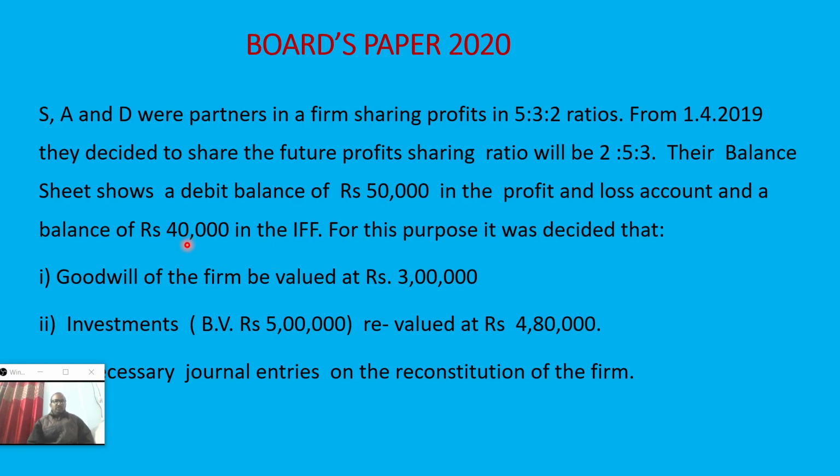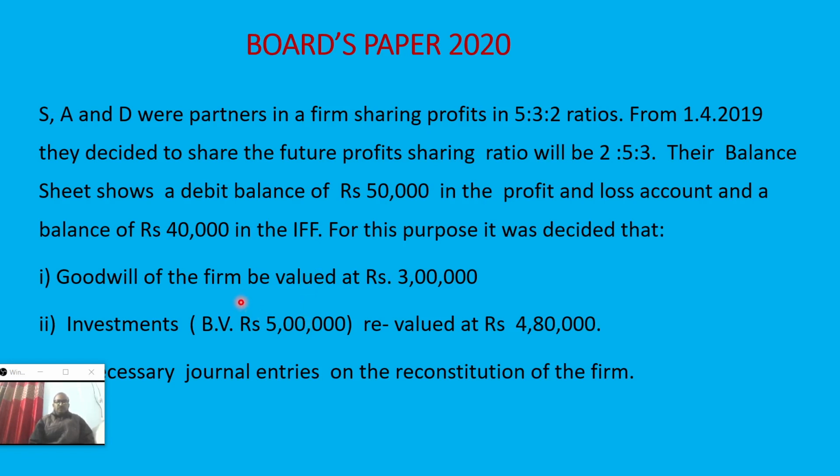This is related to investment purposes, and investment value increase or decrease will be adjusted here. So that fund is already created against investment, 40,000. So there are two balances shown, and we have to show the adjustment entry at the time of change in profit sharing ratio.